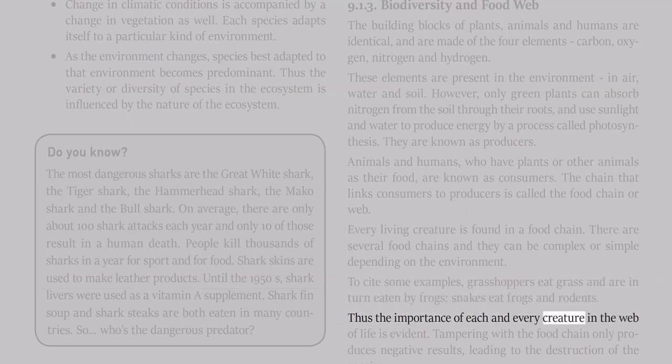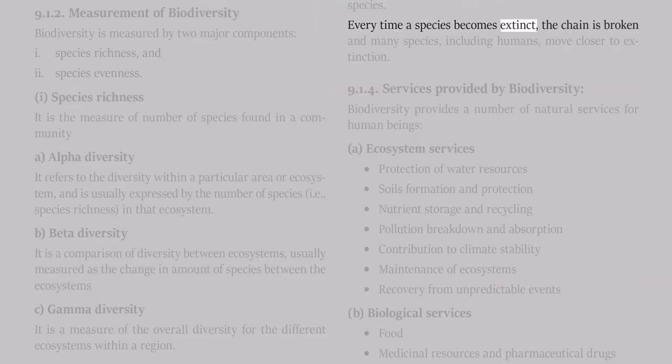Thus the importance of each and every creature in the web of life is evident. Tampering with the food chain only produces negative results, leading to the destruction of the species. Every time a species becomes extinct, the chain is broken and many species, including humans, move closer to extinction.